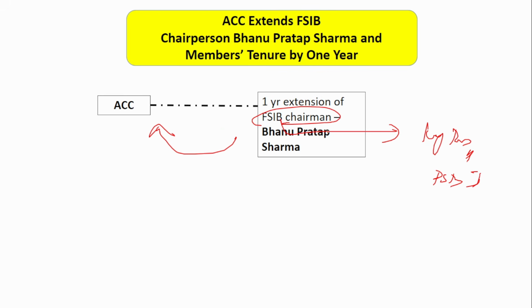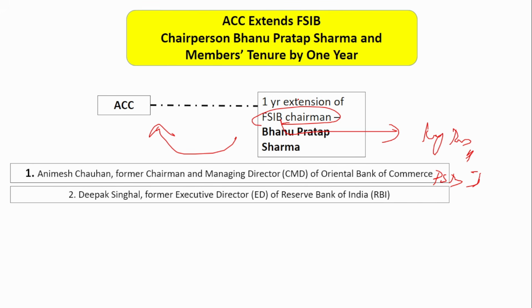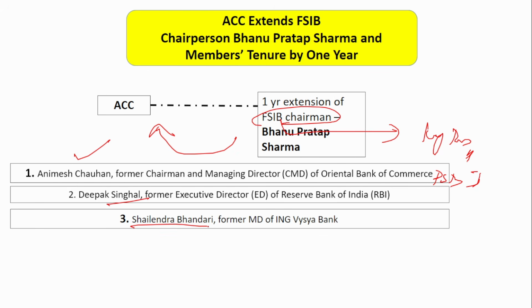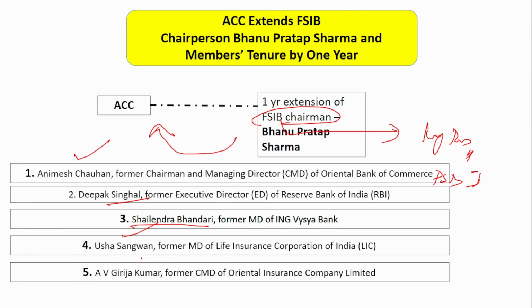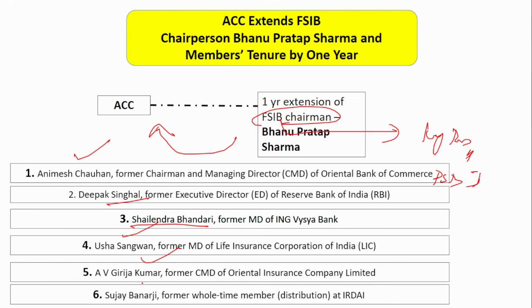So here, Banu Pratap Sharma is the FSIB chairman, to whom 1 more year extension is provided. Apart from the chairman, the other 6 members of the FSIB have also been provided this extension. The other 6 members are Animesh Chauhan, Deepak Singhal, Shailendra Bhandari, Usha Sangwan, A.V. Girija Kumar, and Sujay Banerjee. These are the other 6 members for whom 1 more year of extension has been provided.